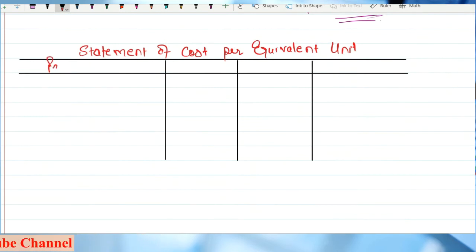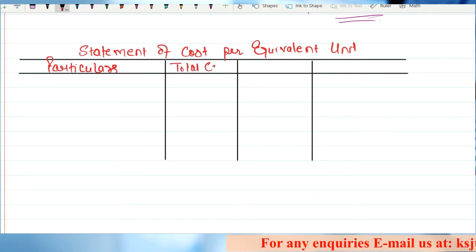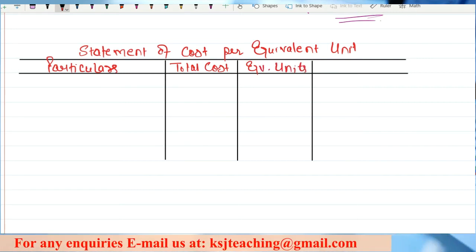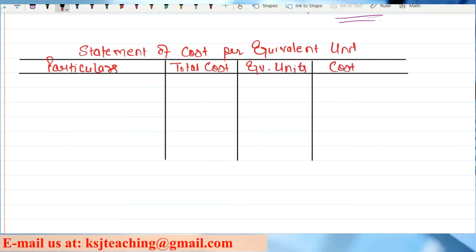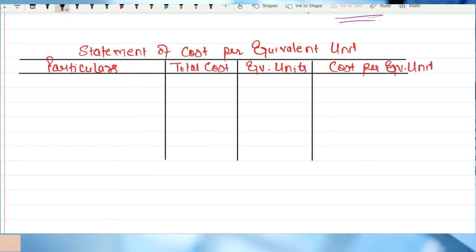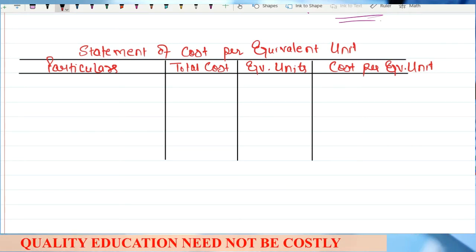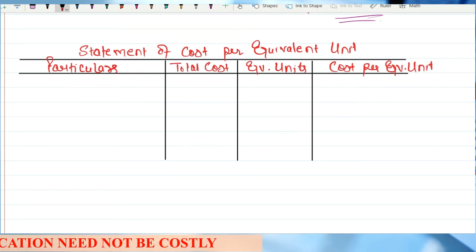Here we'll write particulars, then total cost, then equivalent units, then cost per equivalent unit, right? Now, when we are talking about the statement of cost, I told you that there are only three elements of cost that we have to talk about, that is material, labor and overheads, right?